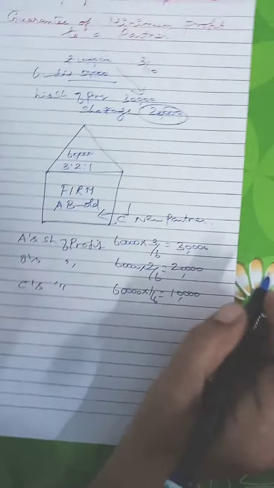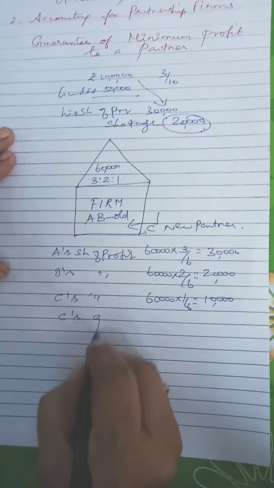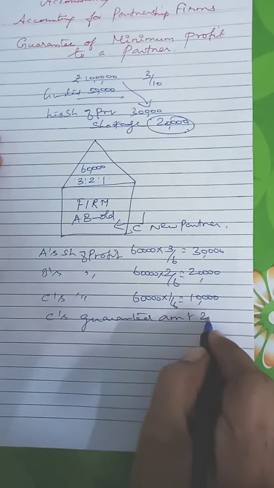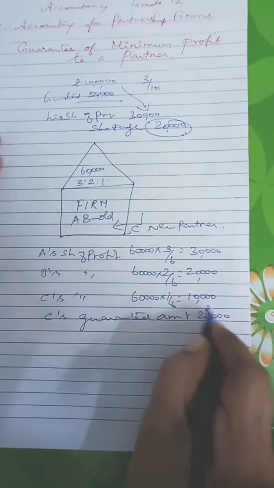But suppose he got a guarantee amount of rupees 20,000. So shortage amount: 20,000 minus 10,000. Shortage is 10,000. If the old partners share the deficiency equally, 10,000 into half is 5,000.